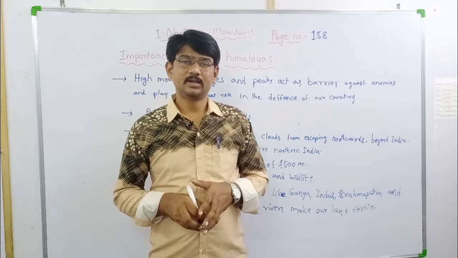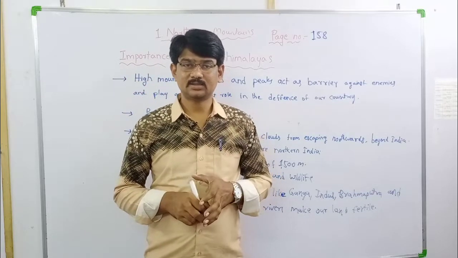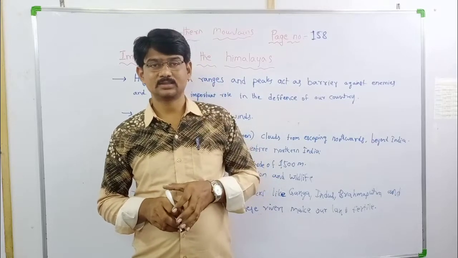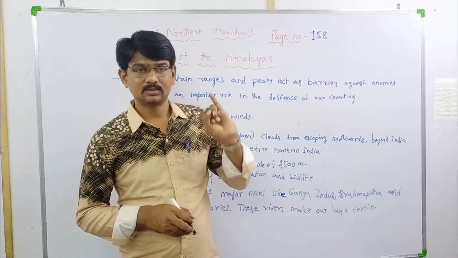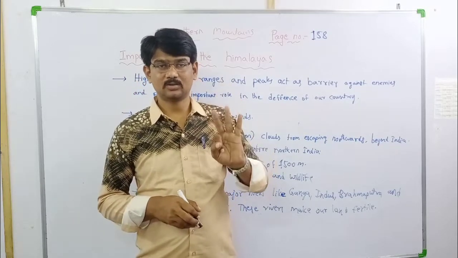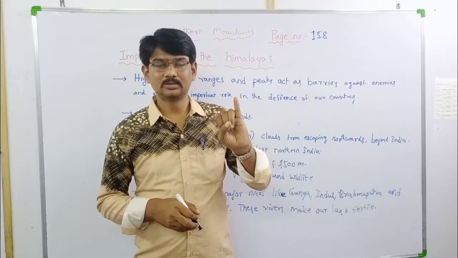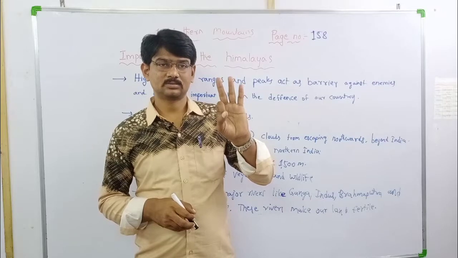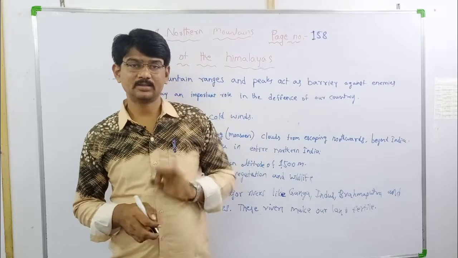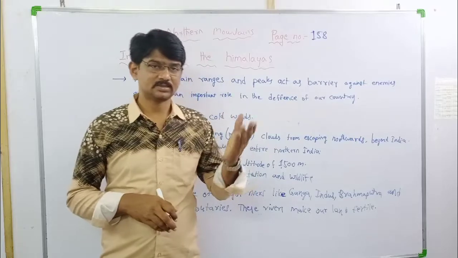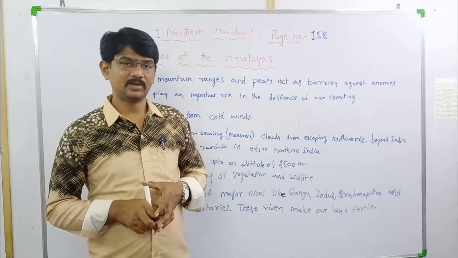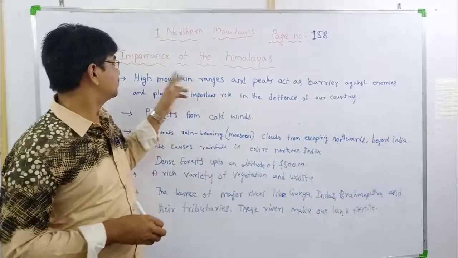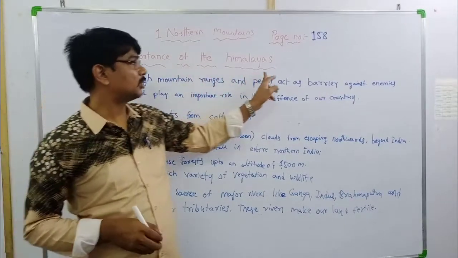Okay. Next, how many parallel ranges of Himalayas? Three parallel ranges: the greater Himalayas, the lesser Himalayas, the outer Himalayas. Himadri, Himachal, Shivalik. Already we discussed them very briefly. Now the topic is importance of the Himalayas.